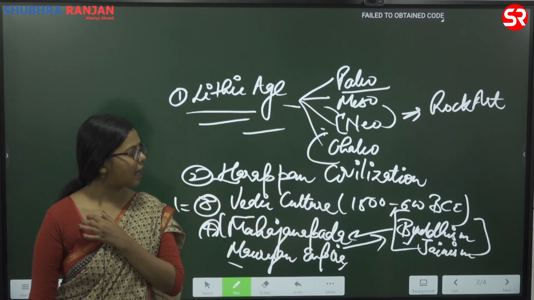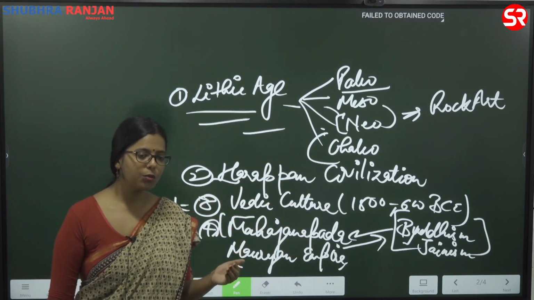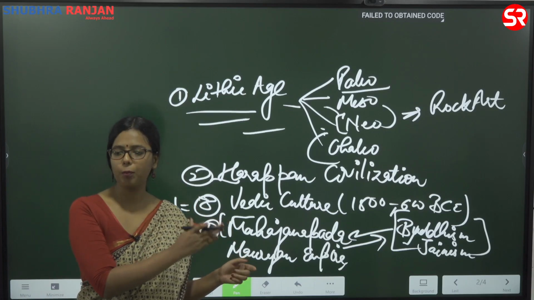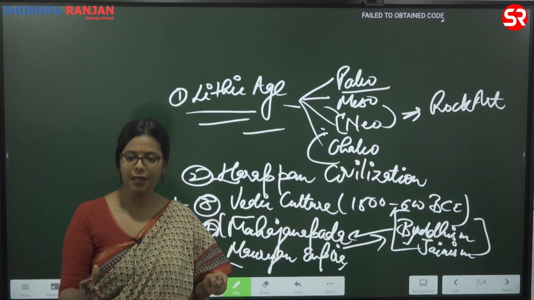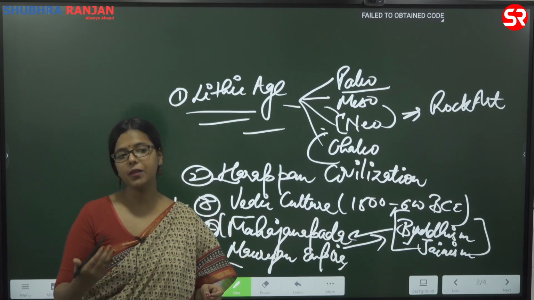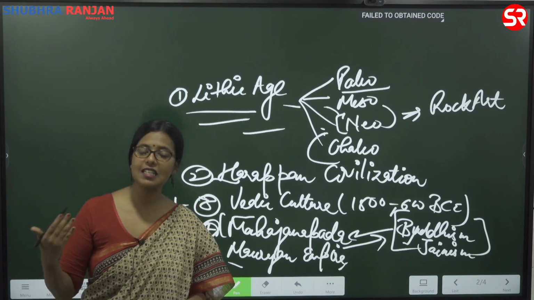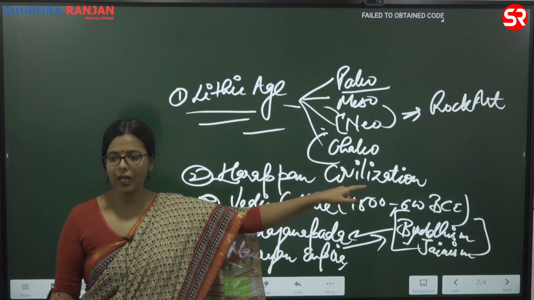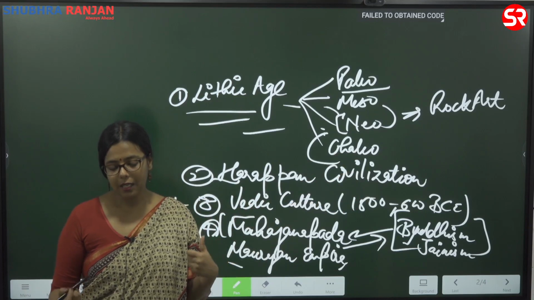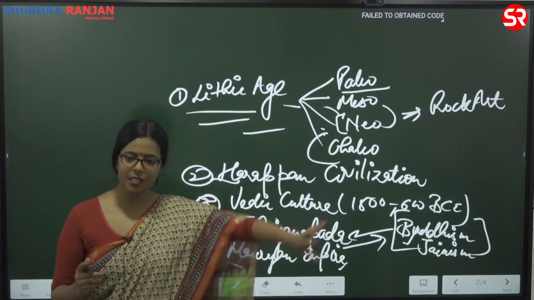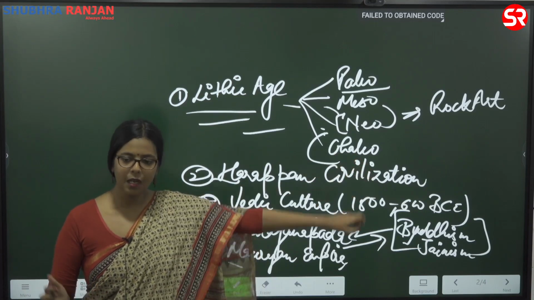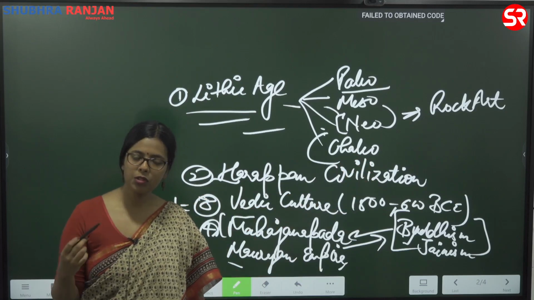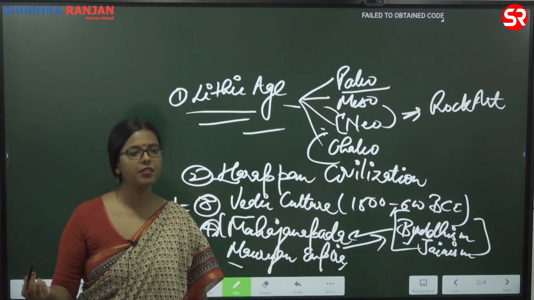So what they had asked was to compare the Mesolithic rock paintings with modern paintings, and whether they bear any kind of aesthetic similarity. So here we are able to understand that they are asking about Mesolithic paintings, but at the same time they want you to understand it in a comparative manner.